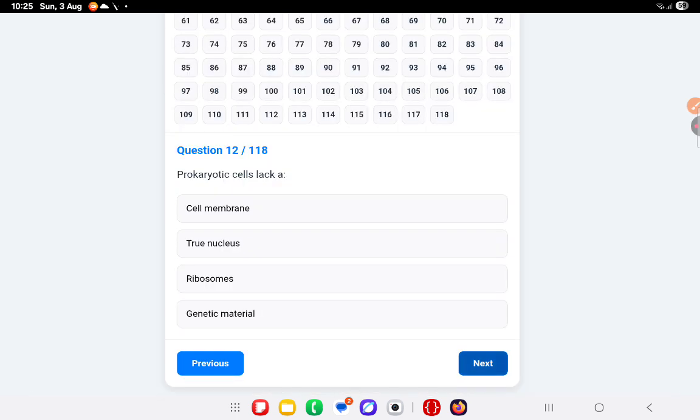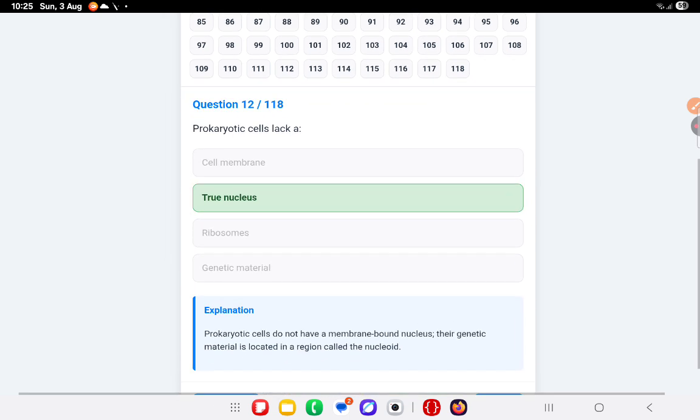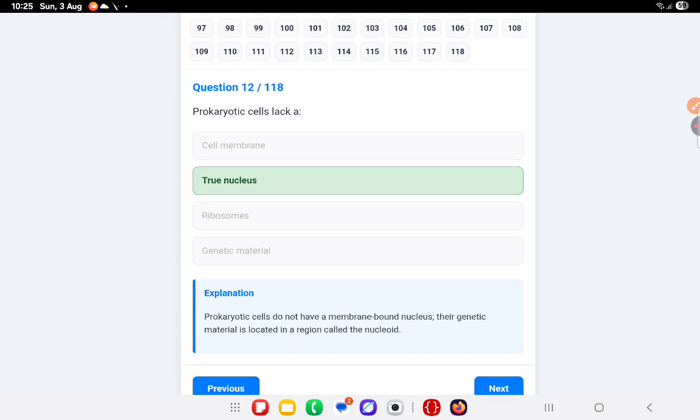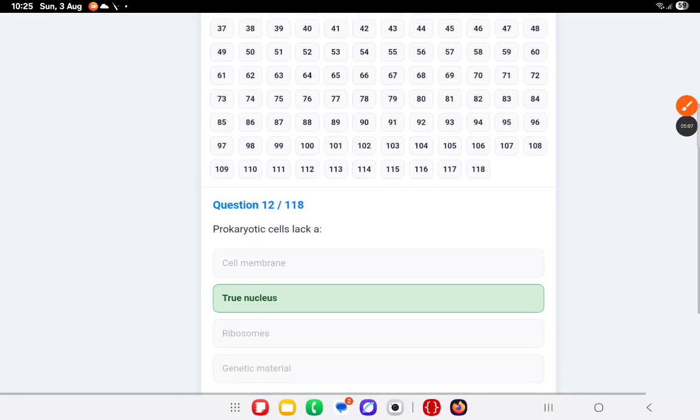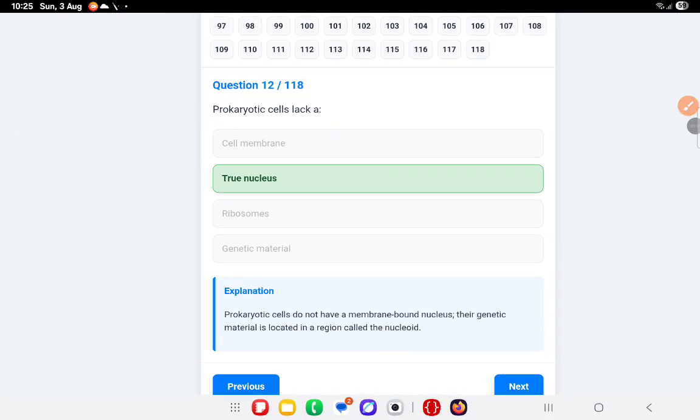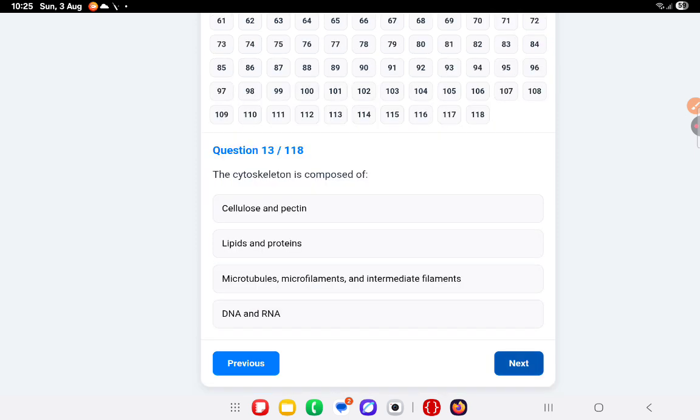Next, prokaryotic cells lack what? A true nucleus. That means prokaryotic cells do not have a membrane-bound nucleus. The genetic material is located in a region called the nucleoid. Next question. The cytoskeleton is composed of microtubules, microfilaments, and intermediate filaments.